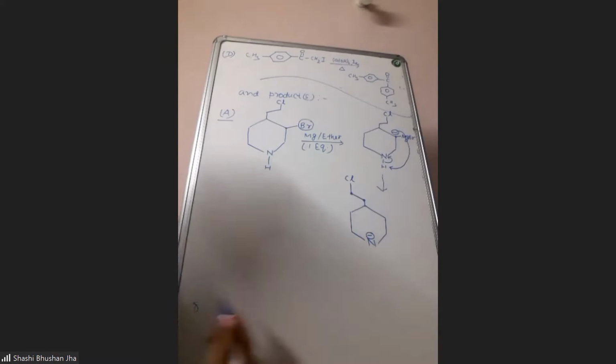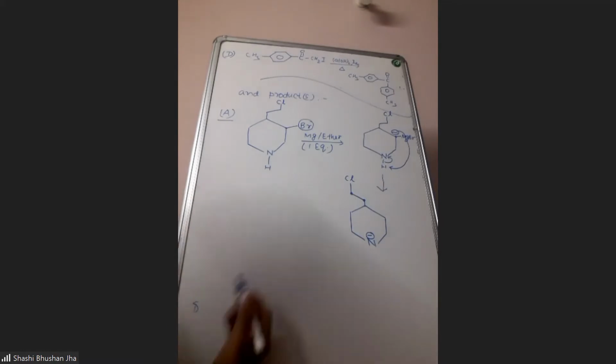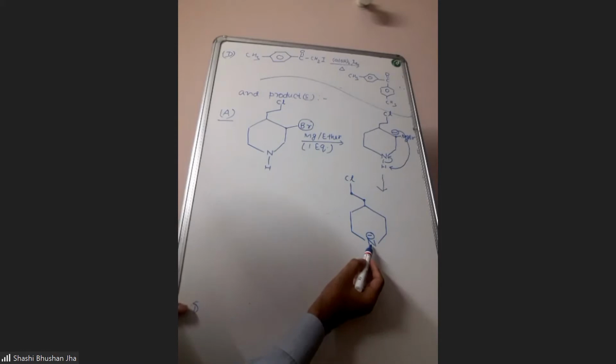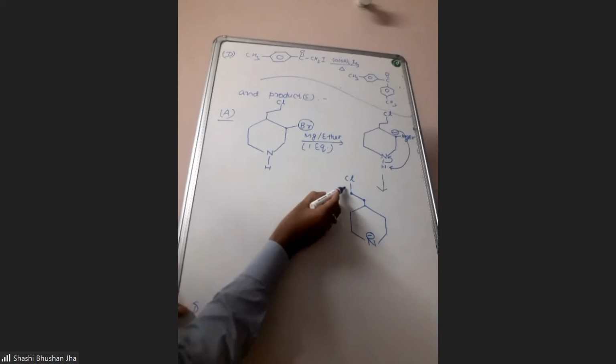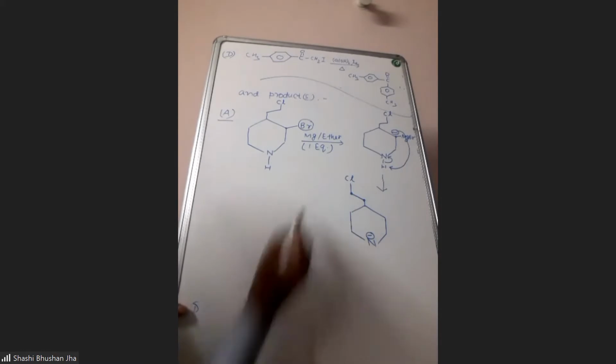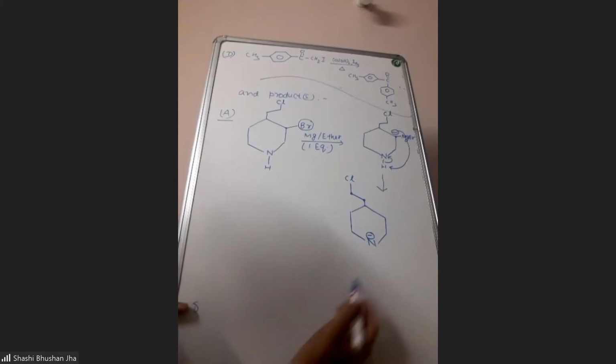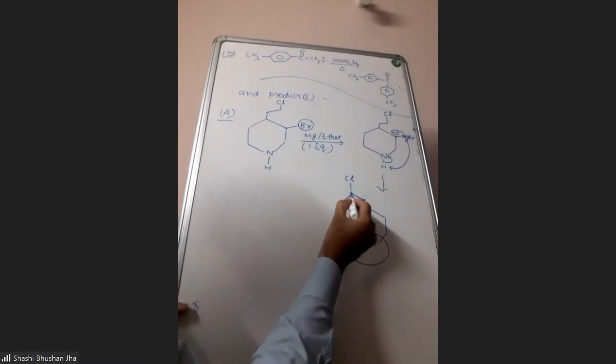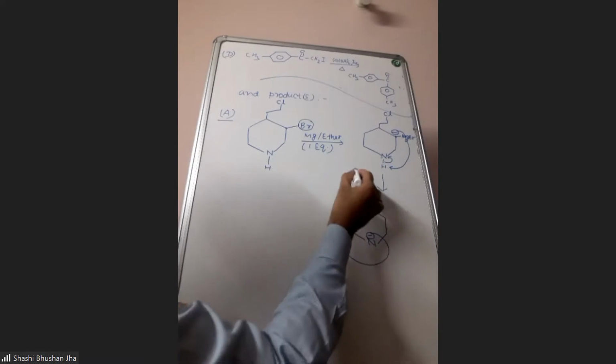This will be formed. Now next, this N minus is a nucleophile, and this other part is an alkyl halide. So internal nucleophilic substitution will take place and it will attack this carbon atom, replacing the chlorine.